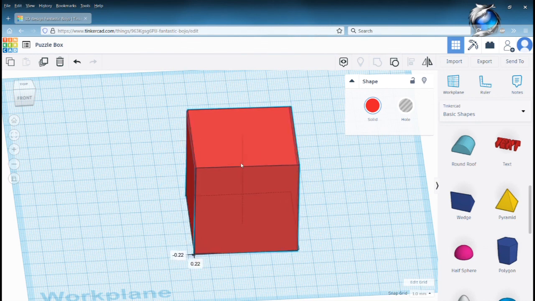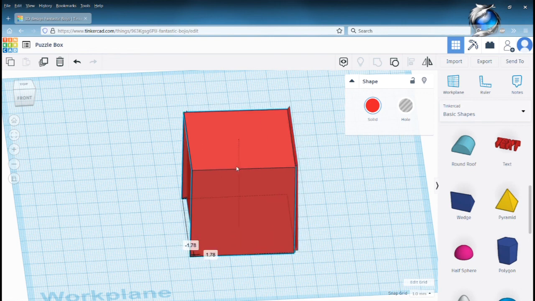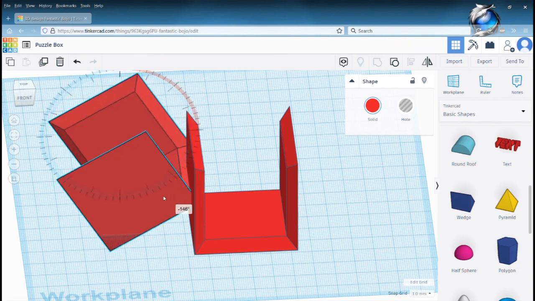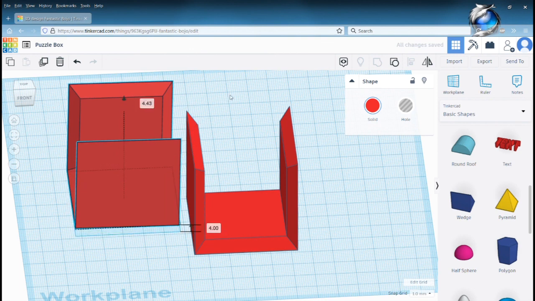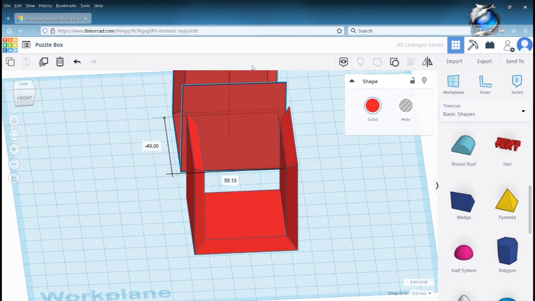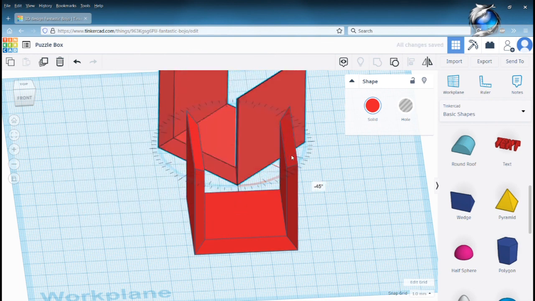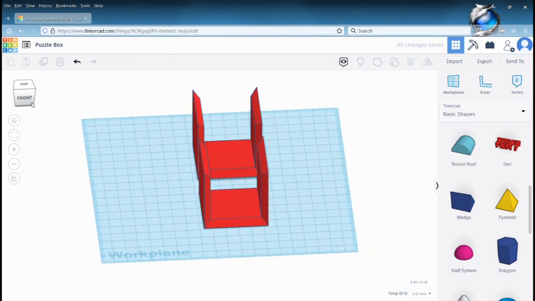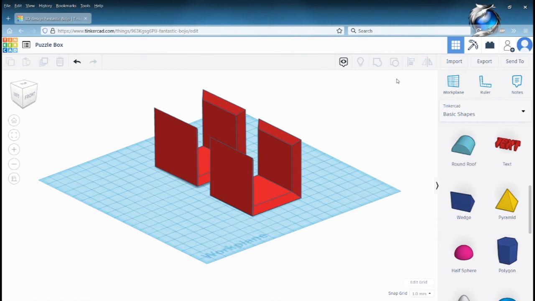So I might have adjusted the size a little bit by mistake, but in any case, that's easily fixed. Go ahead and put it back into position. And export it and print it. And there you have the frame for the puzzle box.